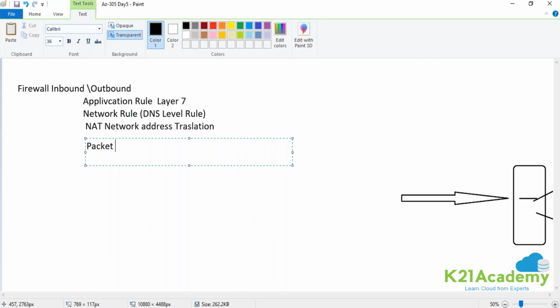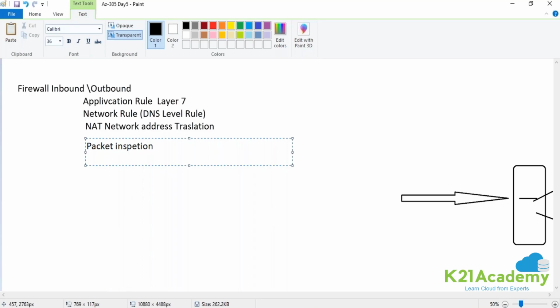Now there is a difference between the HTTP and HTTPS ports and the HTTP and HTTPS protocols. Layer 4 traffic deals with the TCP protocol and ICMP protocol. There is no HTTP and HTTPS protocol; it was ports which were available. When you are coming to layer 7, it requires a packet inspection mechanism that is only supported by the firewall, not at the NSG level.